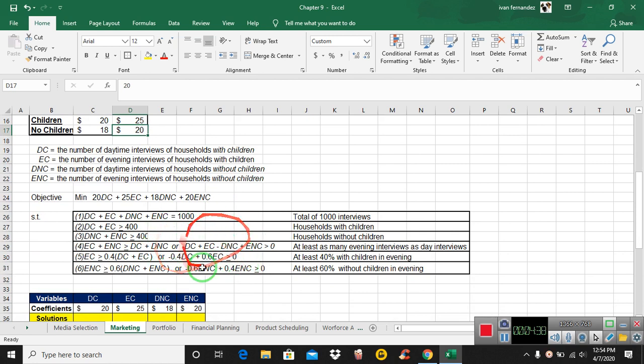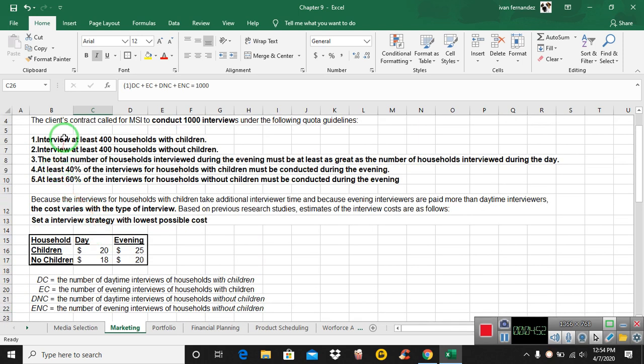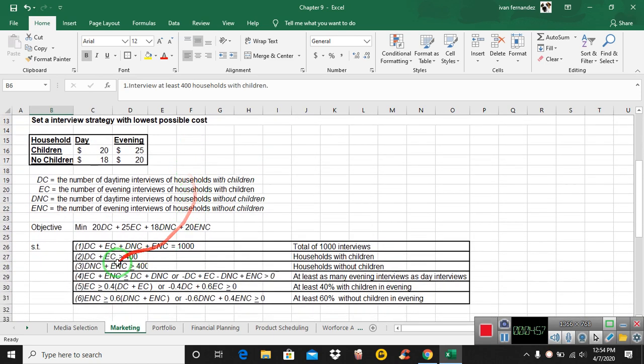Here are the constraints. These are a little bit funky at the end. The first one is the easiest, which I already mentioned. The sum of all of them has to be equal to 1,000. That's an easy one. Then we are told up here that you need to have at least 400 of each of the two kinds. So children during the day plus children during the evening greater than or equal to 400. And then without children during the day plus without children during the evening has to also be greater than or equal to 400.